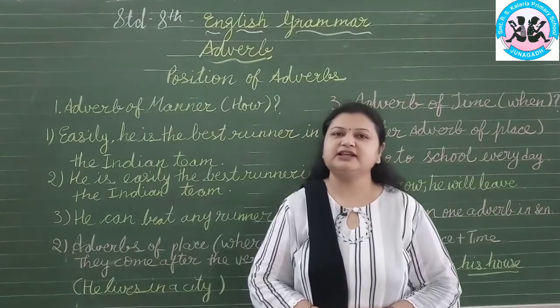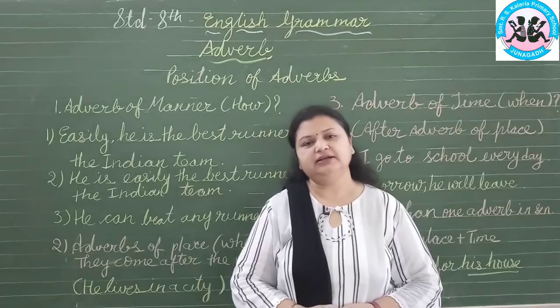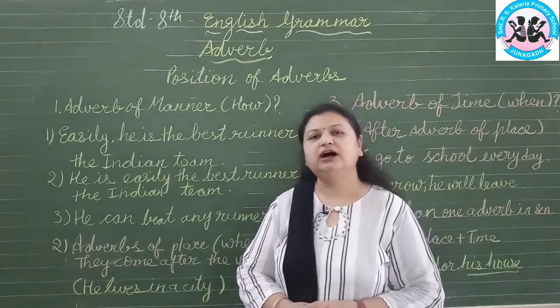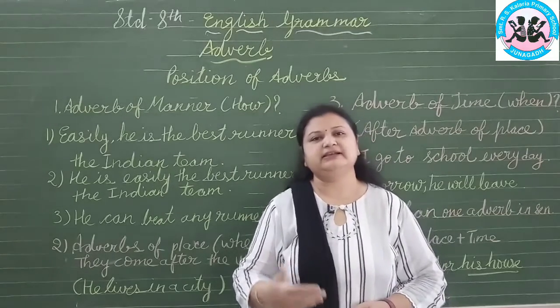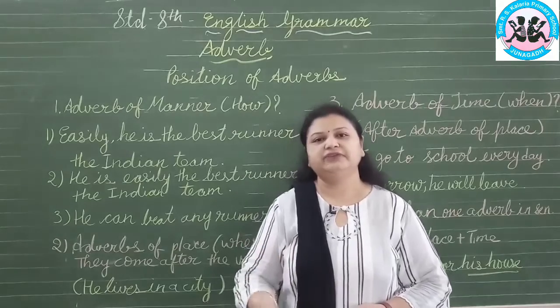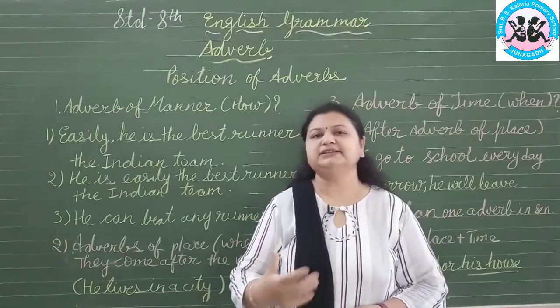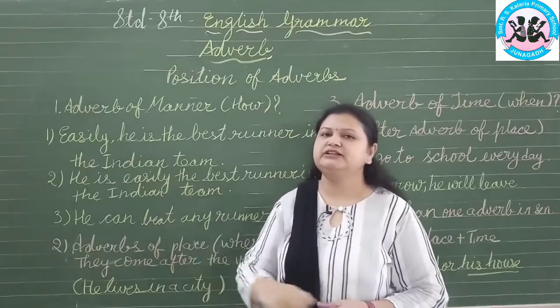We cannot place them anywhere. Adverbs can be placed in the beginning, in the middle or in the end of the sentence. There are different adverbs: manner, place, time, degree, frequency. There are so many adverbs, but how we can place them in the sentence, that I explain in this part.